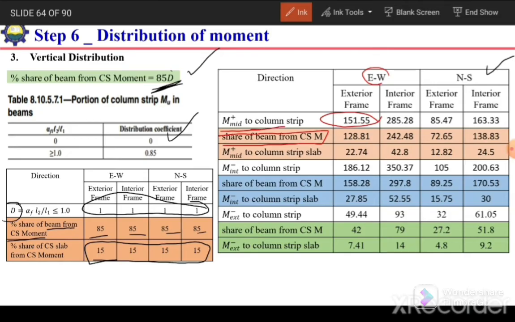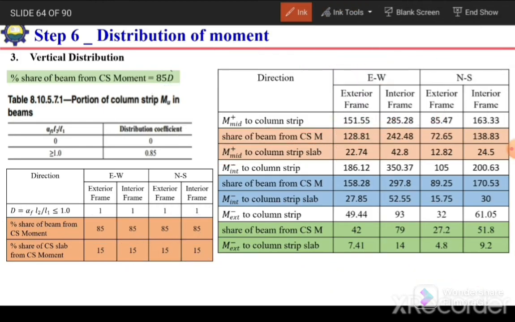Out of this column strip moment, 85% will be resisted by the beam, so we need to multiply this factor 0.85 times 151.55. It will be 128.81 kilonewton meter. So this much moment will be resisted by the beam, and the remaining will be resisted by the slab, 22.74. Either we can do 151.5 times 0.15, or we can do 151.5 minus 128.8. In both ways we can calculate the contribution of column strip slab.